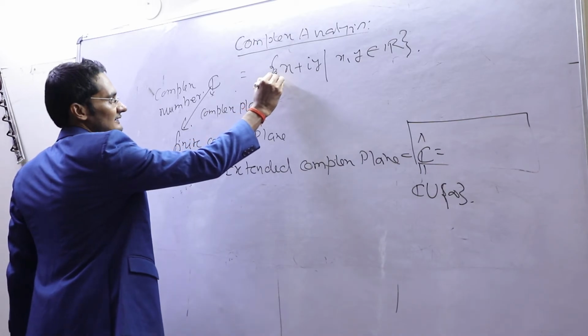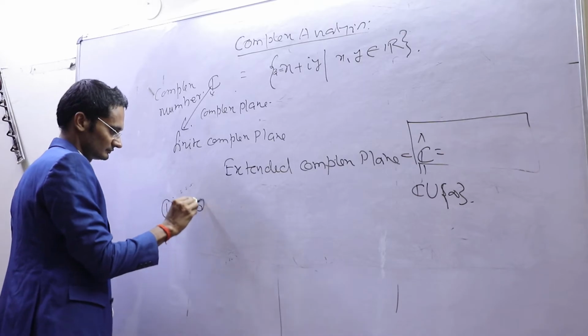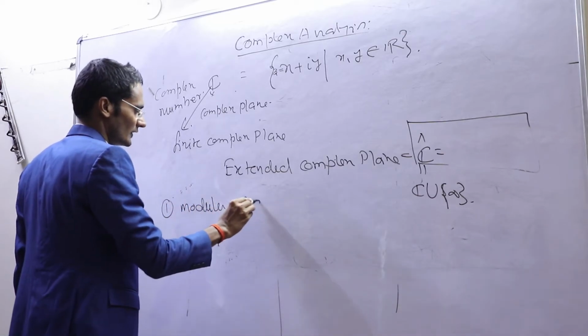We can write Z is equal to this. The first one, modulus of a